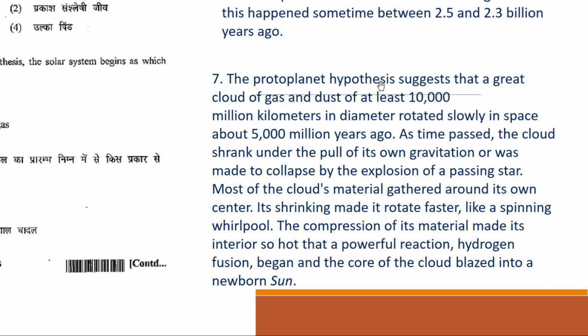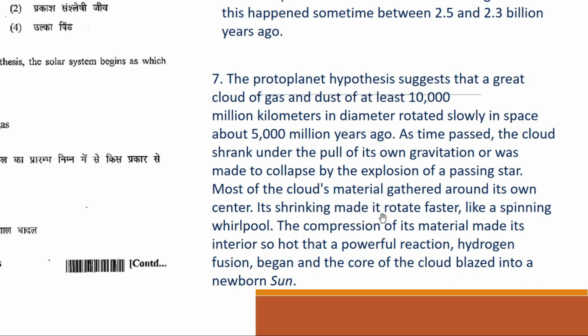So according to the protoplanet hypothesis, there was a huge cloud of gas and dust from which your solar system originated. There was a huge cloud of gas and dust of at least 10,000 million kilometers in diameter. It rotated slowly in space about 5,000 million years ago. As time passed, the cloud shrank under the pull of its own gravitation. So as it was rotating, there was its own gravitation. Due to its own gravitation, it shrank inwards, or was made to collapse by the explosion of a passing star. So most of the cloud's material gathered around its own center.